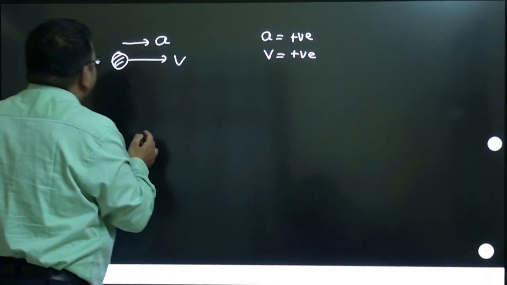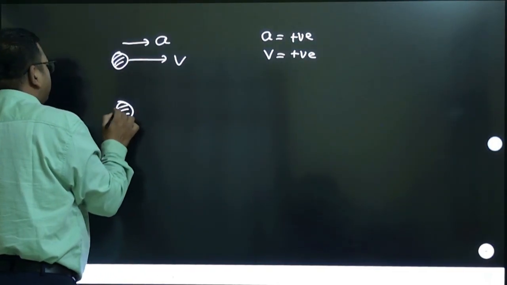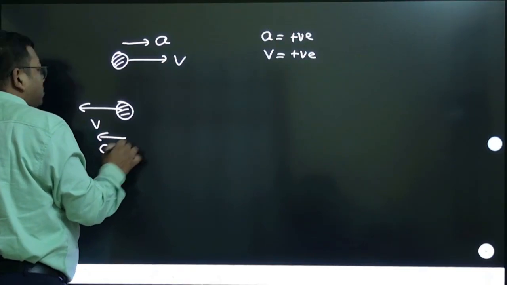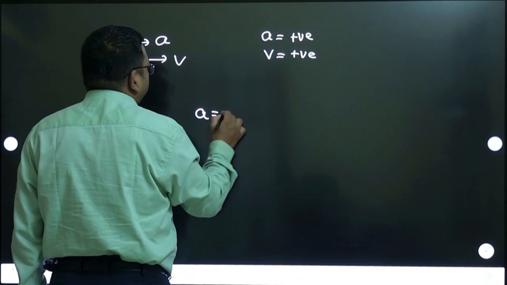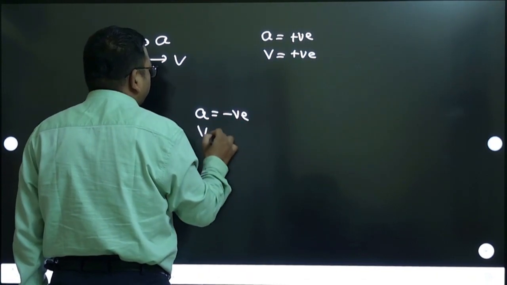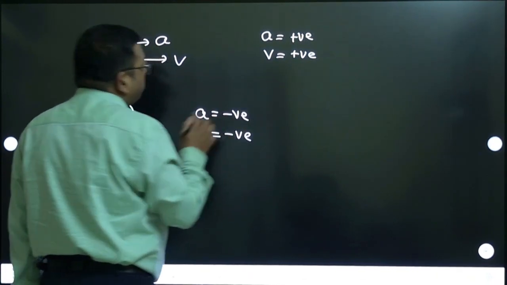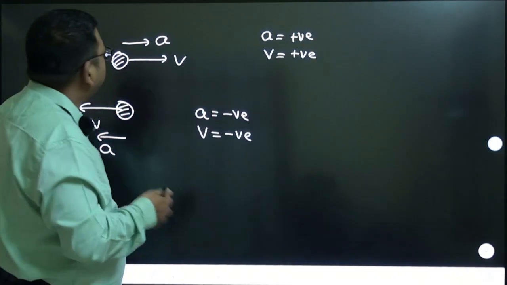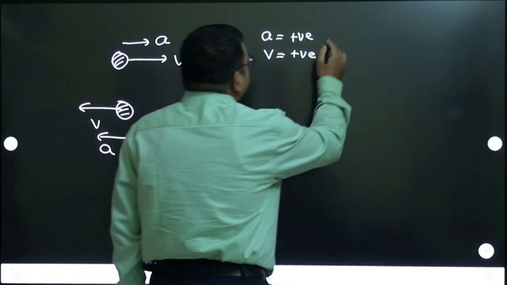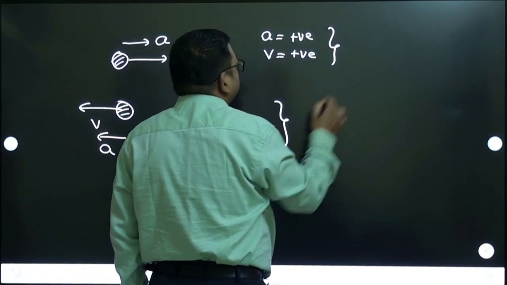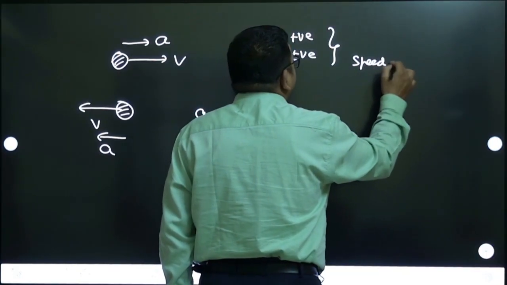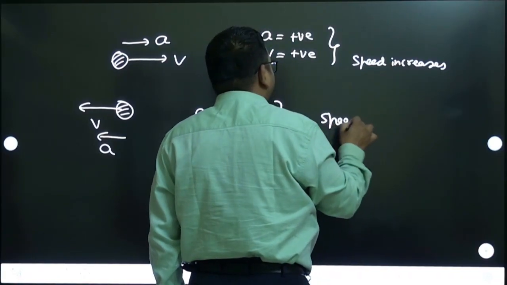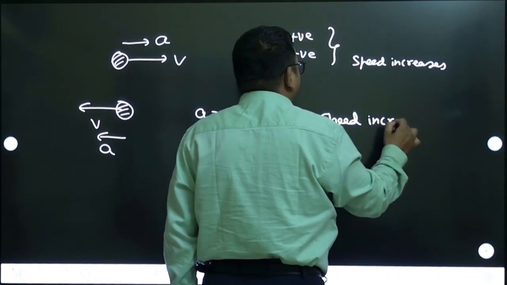Or you can take the opposite way. Suppose the body is moving this way, velocity is this way, and acceleration is also this way. So acceleration is negative and velocity is also negative, both. In both cases their speed will be increasing, right? Speed increases here as well as here.